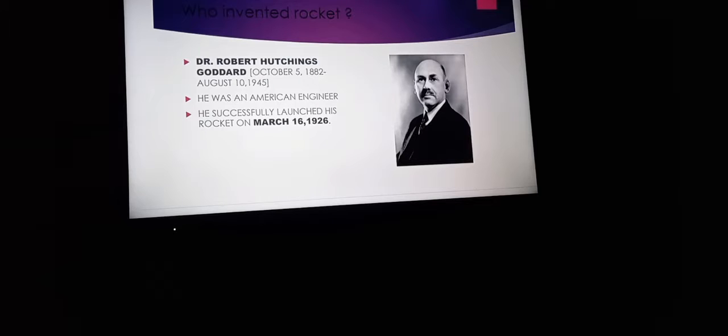He was an American engineer and he successfully launched his rocket on March 16, 1926. Here I highlighted the date when the first rocket was launched. So he was the first man who launched a rocket.